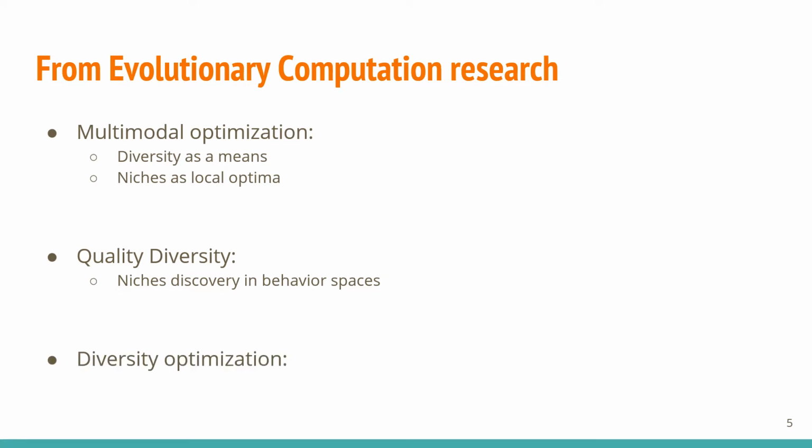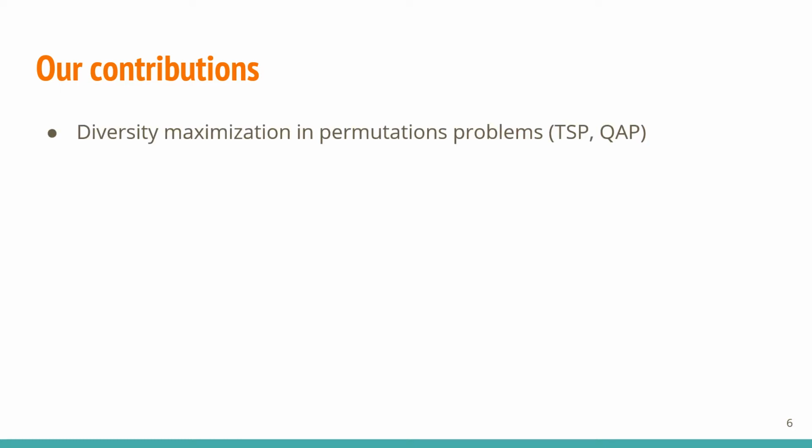In contrast with these two directions, diversity optimization aims to explicitly maximize solution structural diversity, typically subject to a lower bound on the solutions' qualities. This aligns with the TSP example mentioned earlier, where the backup tours are diverse and are close to the optimal. With this paper, we aim to contribute to this line of research with the first runtime analysis of evolutionary algorithms on diversity maximization for classic permutation problems, namely Traveling Salesperson Problems and Quadratic Assignment Problems.